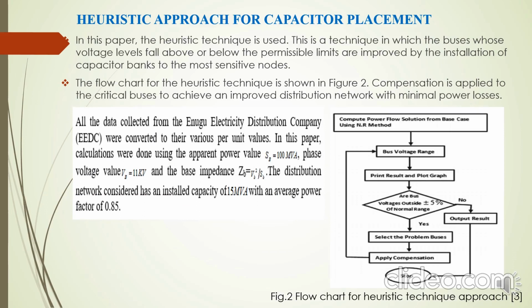In our analysis, all the data collected from Enugu Electricity Distribution Company were converted to per unit values. In this paper, we made use of an apparent power base value of 100 MVA, while the voltage base value is 11 kV. Here, the distribution network considered has an installed capacity of 15 MVA with an average power factor of 0.85.